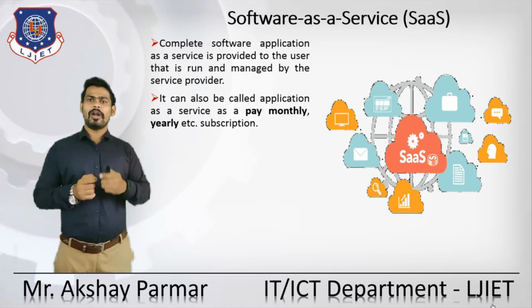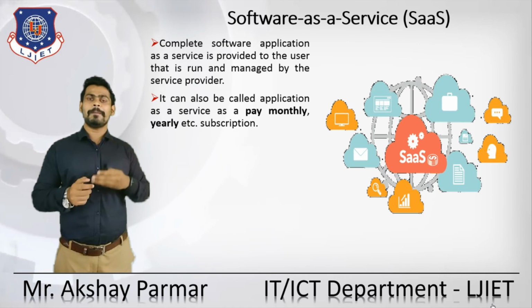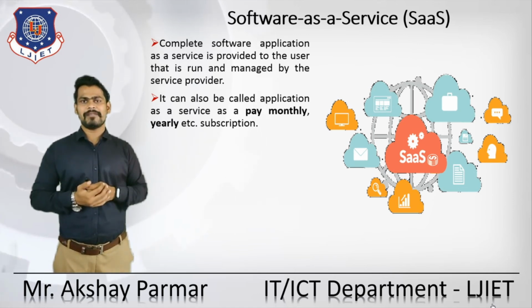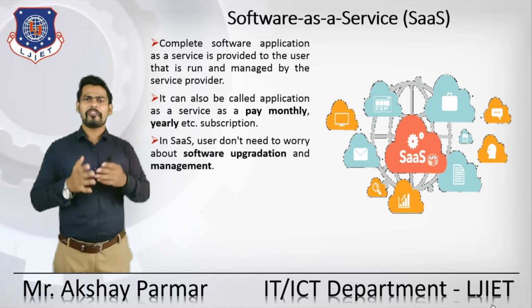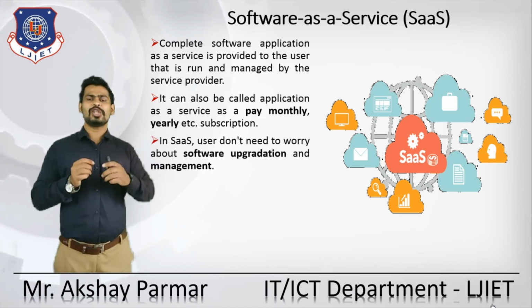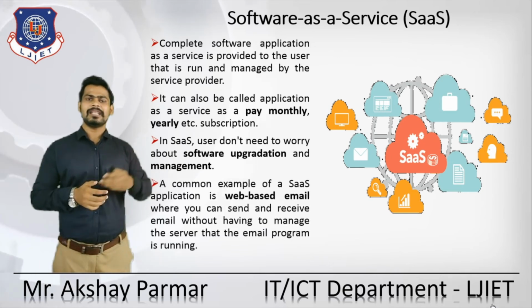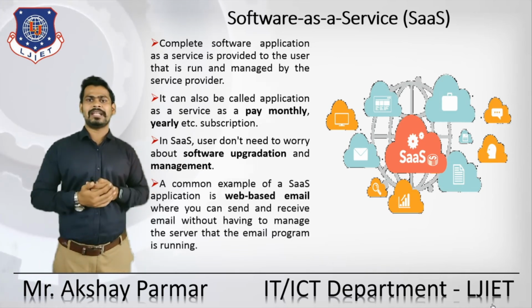It can also be called application as a service, and you can pay monthly or yearly, with a subscription based on your usage.